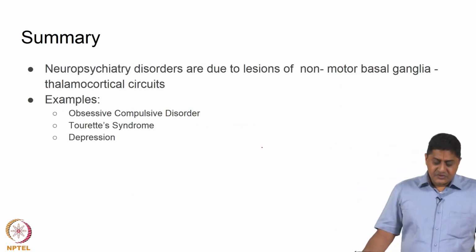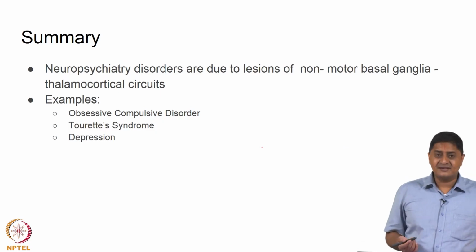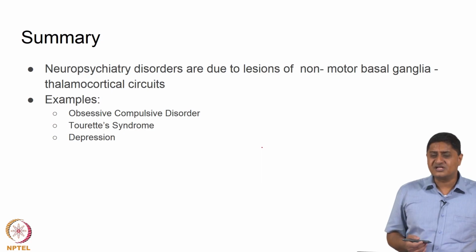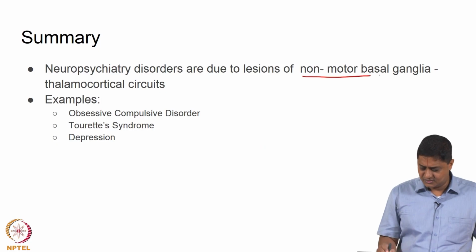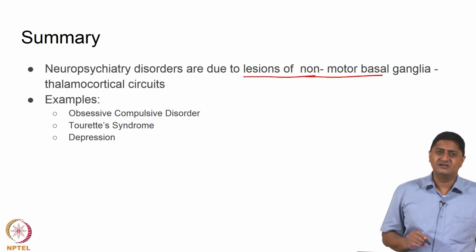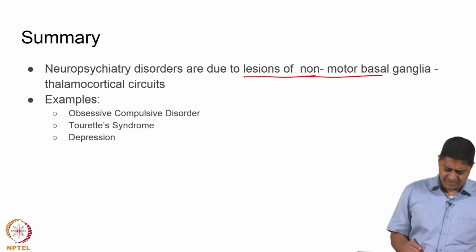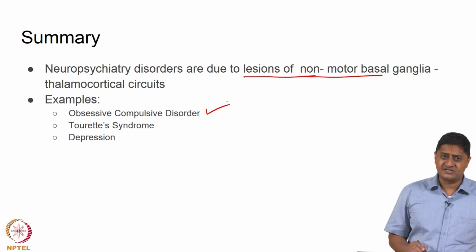So, in summary, what we have seen is that neuropsychiatric disorders of the basal ganglia are due to dysfunction of specific circuitry in the non-motor regions, right. So, these are lesions of the non-motor regions of the basal ganglia thalamocortical circuits, right. We saw some examples. We saw obsessive compulsive disorder, which makes people engage in rigid behavior and keep repeating specific tasks for no particular reason.